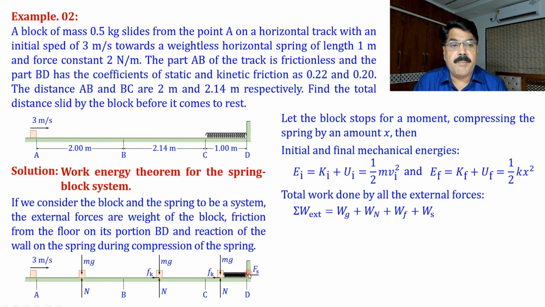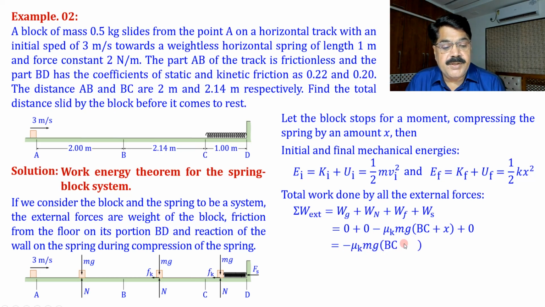So total work done by gravity on the satellite. Similarly here, work done by spring force at this end will be 0, because this end remains stationary. Let's substitute the values: 0 plus 0 minus mu k mg (BC plus x). By mu k we are denoting the coefficient of kinetic friction, and this is also 0. So this is minus mu k mg (BC plus x).